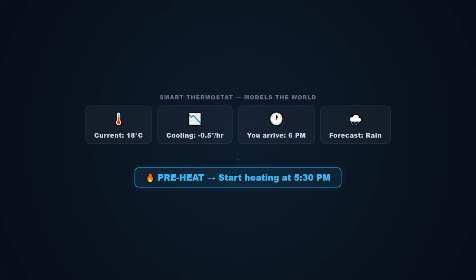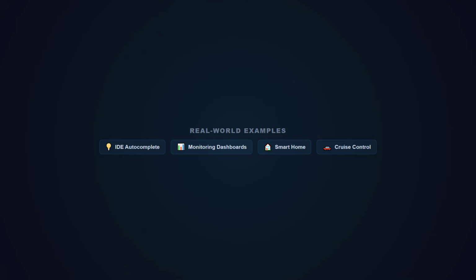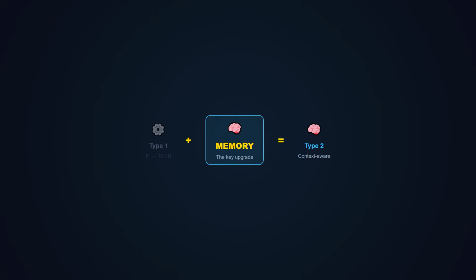In the developer world, this is your IDE's autocomplete before AI. It doesn't just look at the character you just typed. It tracks your file's syntax tree, your import history, your variable types. It models the state of your code and suggests completions based on that model. The jump from type 1 to type 2? Memory. The agent remembers what happened and uses that to understand what's happening now.